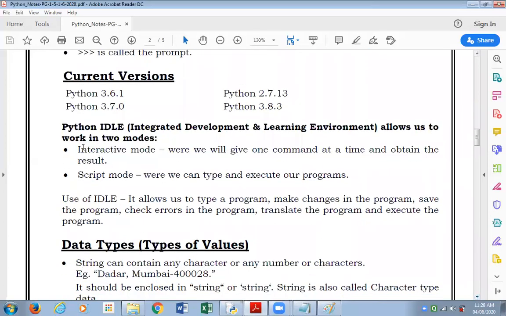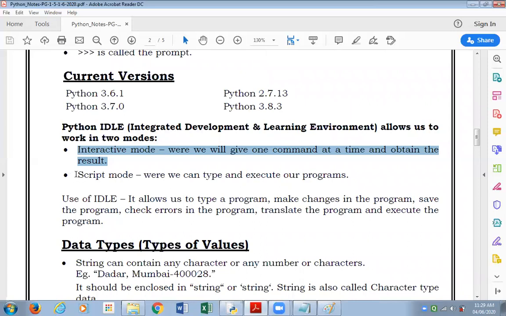Python IDLE stands for Integrated Development and Learning Environment. It allows us to work in two modes. This is what we had discussed in the first session; we are repeating it quickly. Interactive mode, where we give one command at a time and obtain the result, and script mode, where we can type and execute our programs.